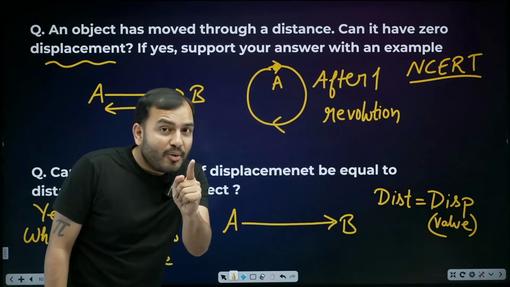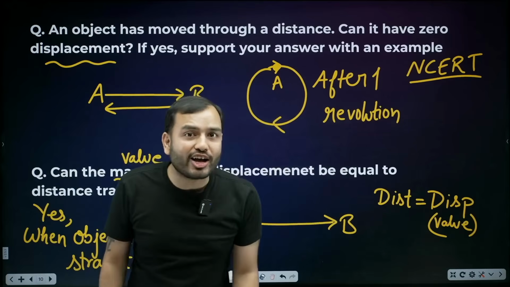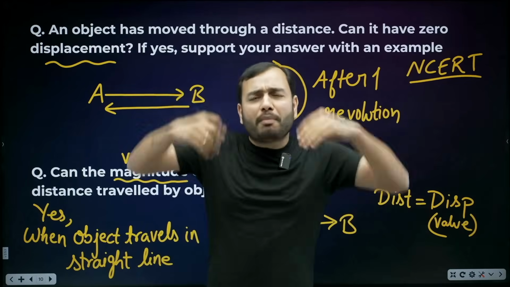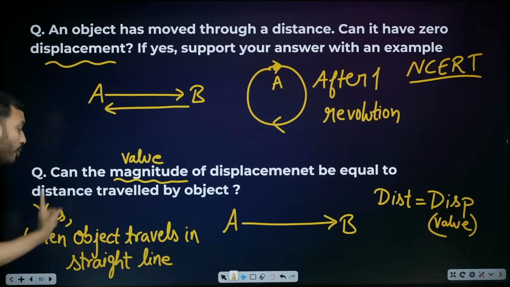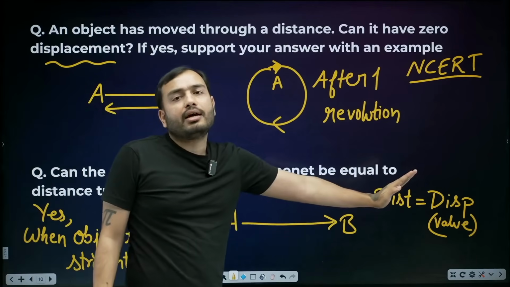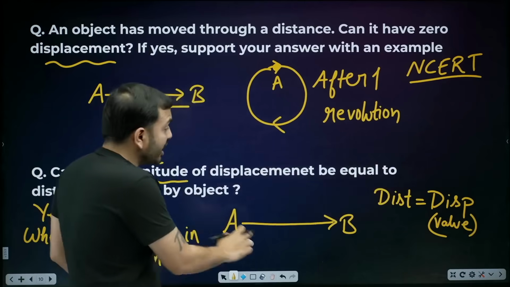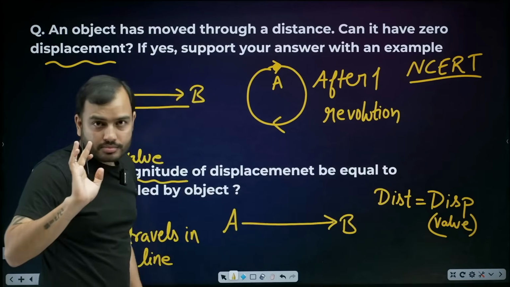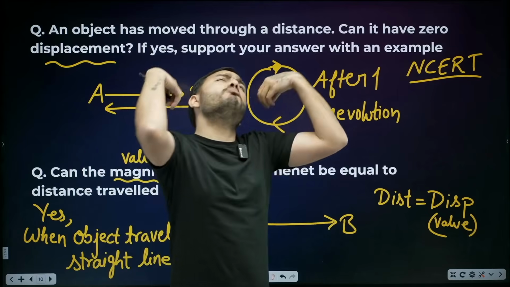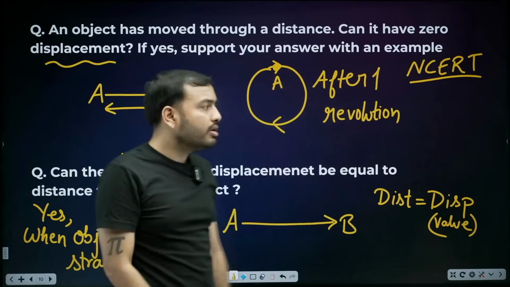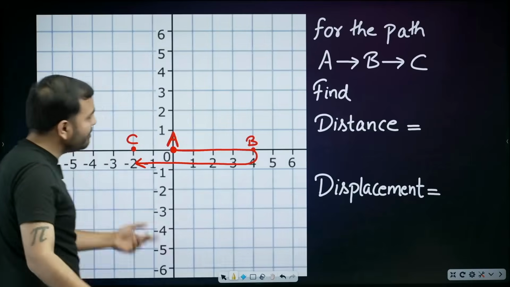I told you, right? When does displacement become equal to distance? Mostly it is less. And when is it equal? When the object travels in a straight line, with no turning here or there. The moment you turn, game over. Then displacement will be less than distance, and displacement can at most be equal. It can never be more. Very good. You understood it all.